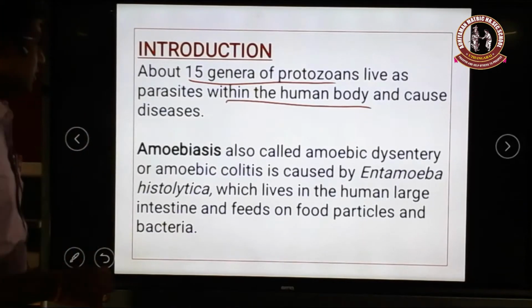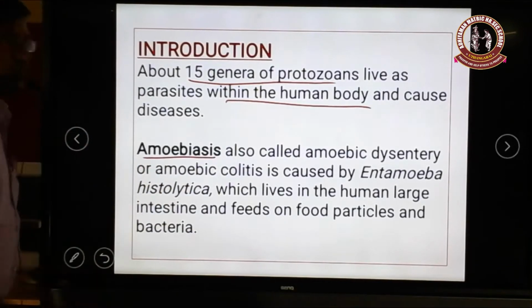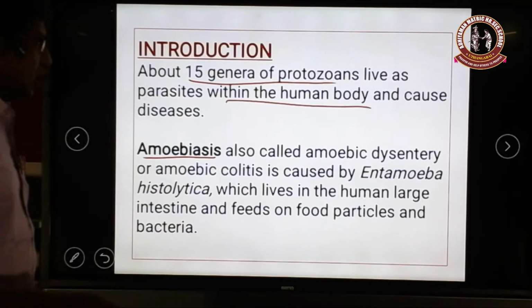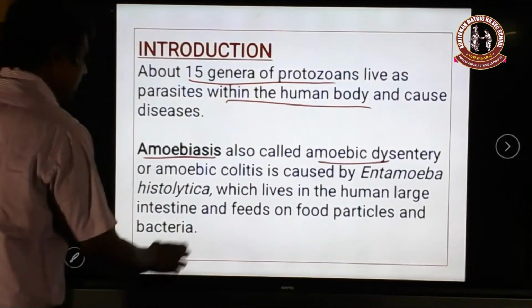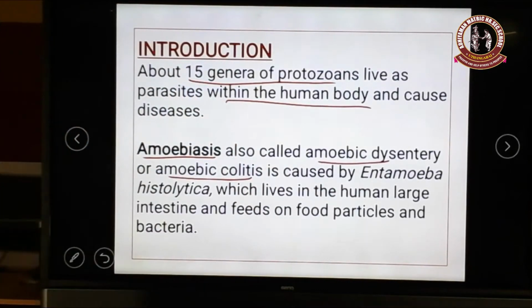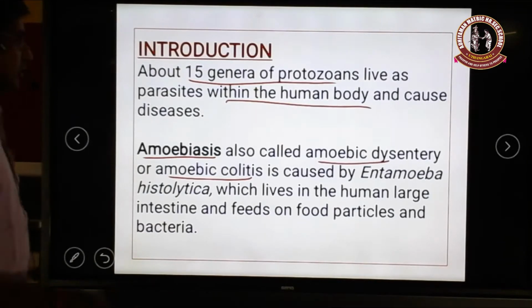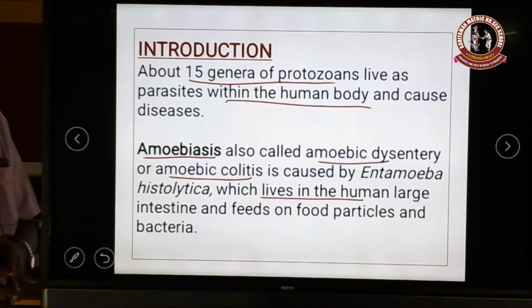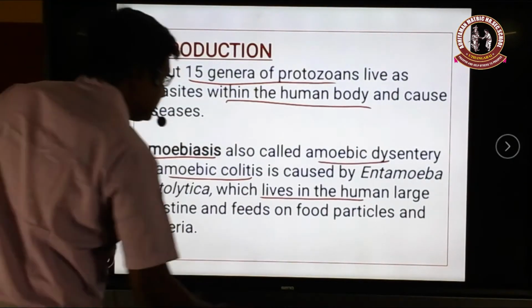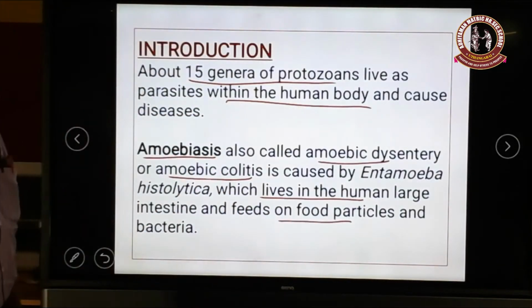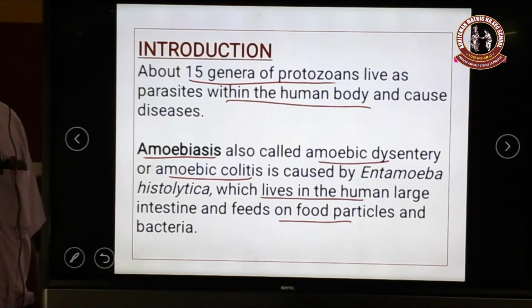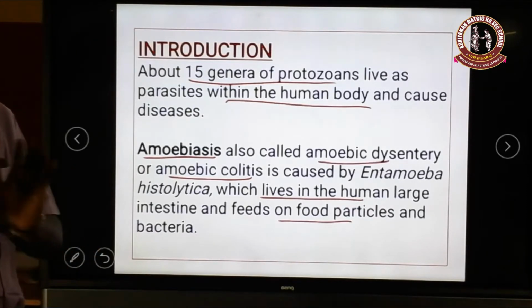The first most common disease caused by protozoa is amoebiasis. This amoebiasis is also called amoebic dysentery or amoebic colitis. It is caused by Entamoeba histolytica. These parasites live in the human large intestine. In the large intestine, they may eat the food particles and the beneficial bacteria present inside the intestine, which are also eaten by Entamoeba histolytica.